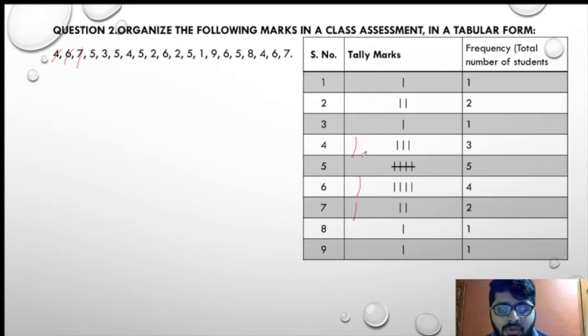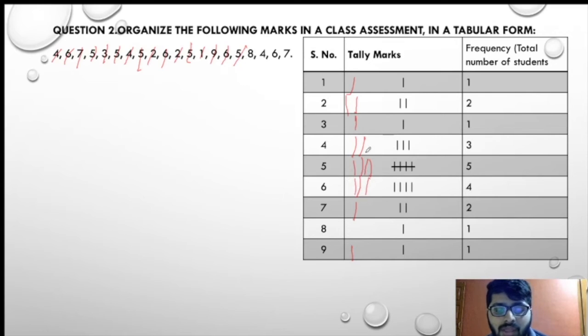After 7 it is 5. So 5 is over here. Then it will be 3. So 3 is over here. Then again it is 5, so again 5 over here. Then it is 4, so 4 over here. Then again it is 5. Then it is 2. Then it is 6, so 6 once again. Then it is 2 again. Then 5 again. Then 1. Then 9, so 9 over here. Then it is 6, so 6 will be over here.